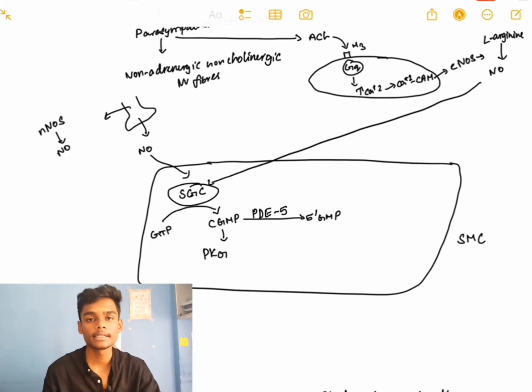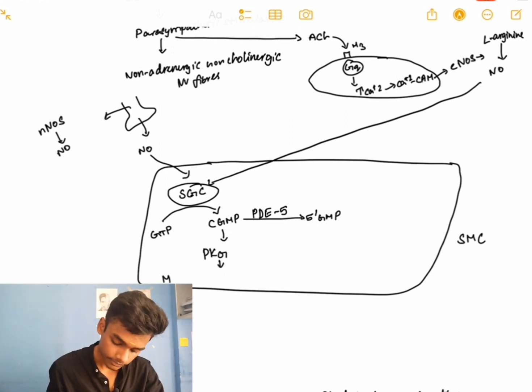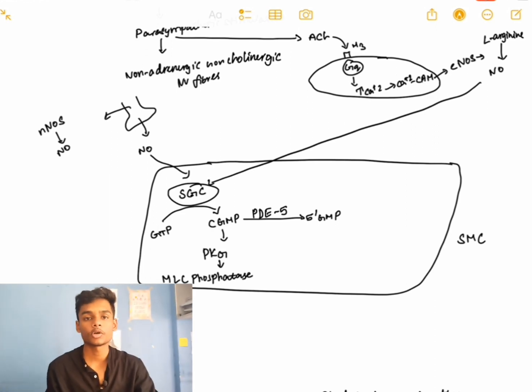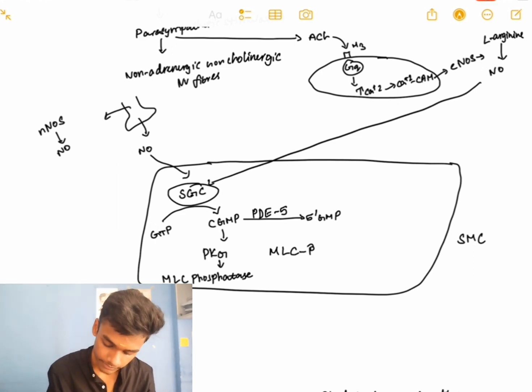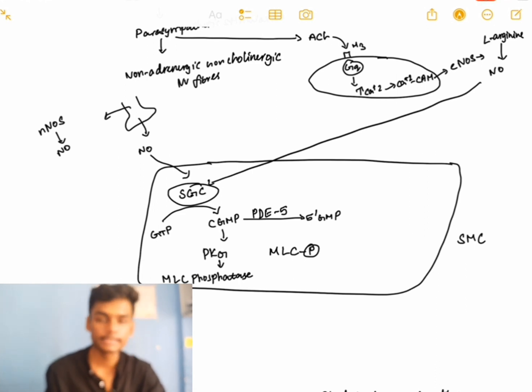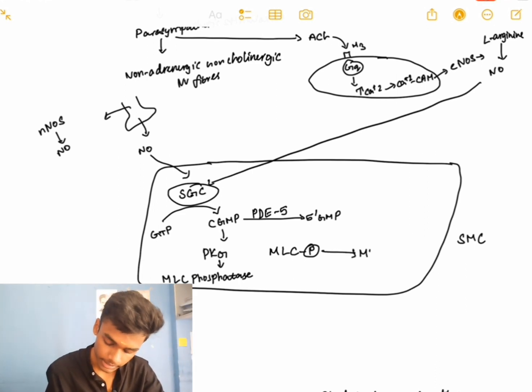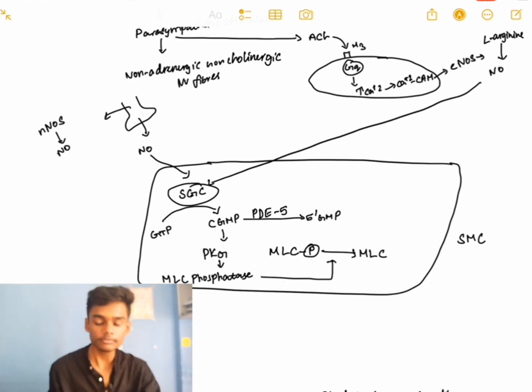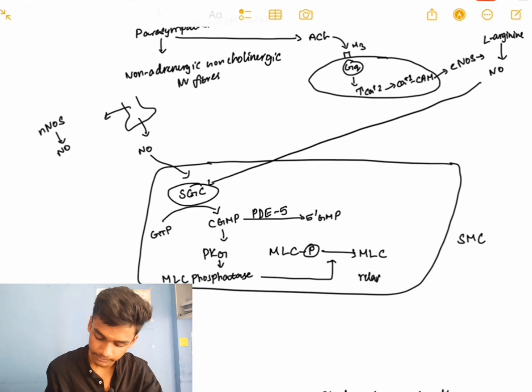We know that protein kinase G will activate the myosin light chain phosphatase enzyme. This myosin light chain phosphatase will dephosphorylate the myosin light chain. Myosin light chain should be phosphorylated for contraction. Now the phosphorylated myosin light chain is dephosphorylated by myosin light chain phosphatase. Due to this there is relaxation.